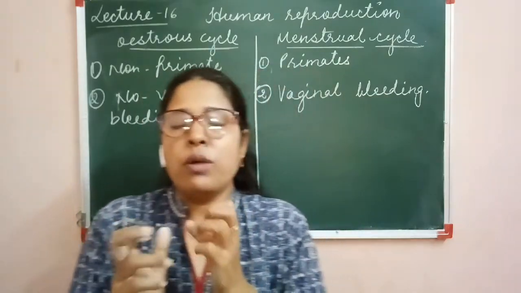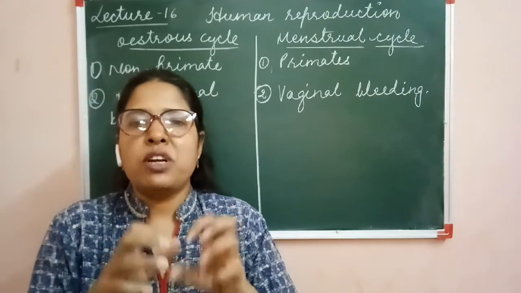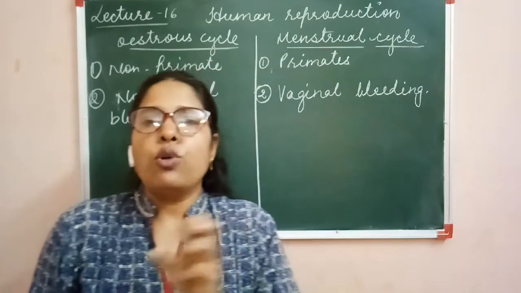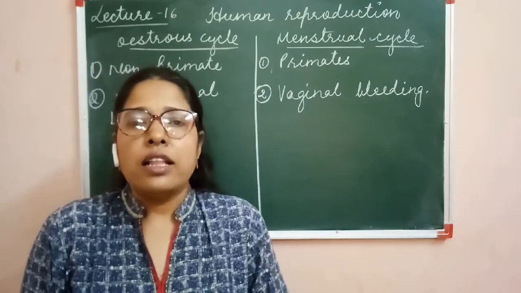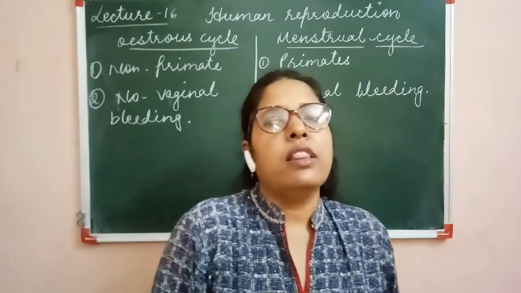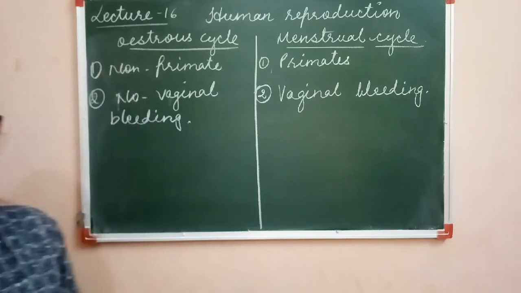This is one more important characteristic feature. The endometrium layer, the innermost layer inside the uterus which gets thicker during the cycle, is reabsorbed in the body of the organism. So this is one important difference.